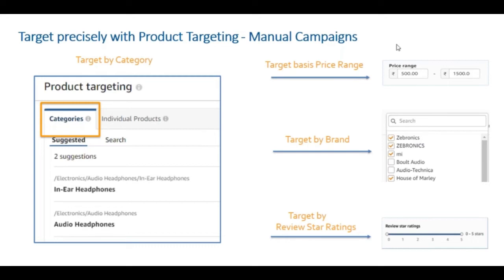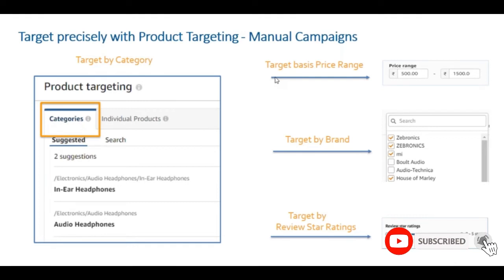The next thing that we come to is targeting by price range. For example, if you are selling saris in the range of 500 to 2000, and you want to target all the saris which are in the range of 500 to 2000, you can target by price range.